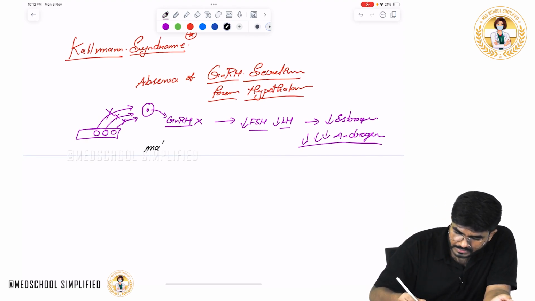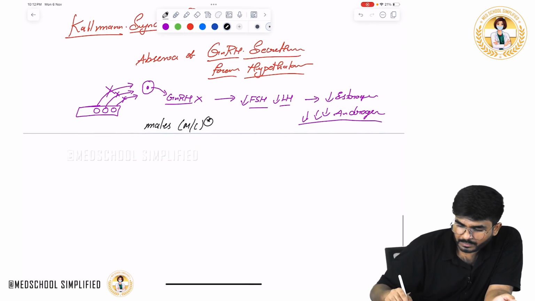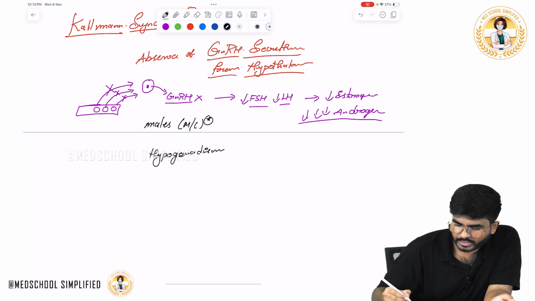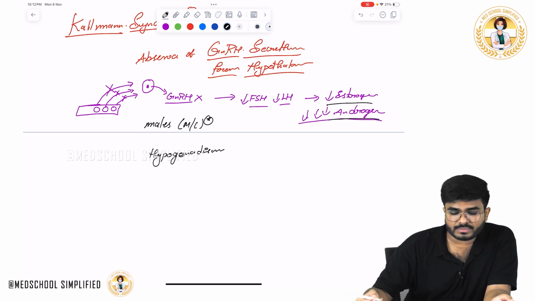Males are most commonly affected when compared to females. So the patient is going to have hypogonadism, because there is no estrogen, no androgen.